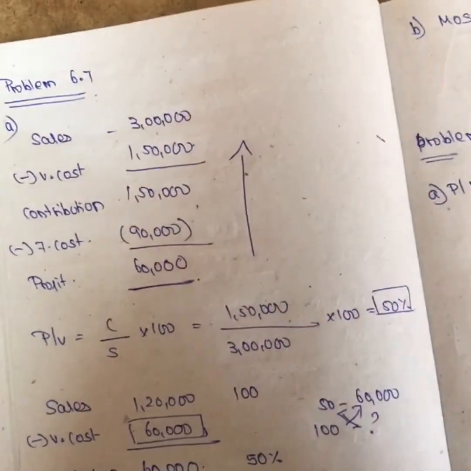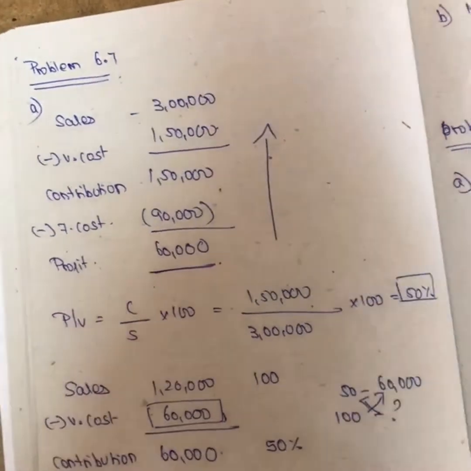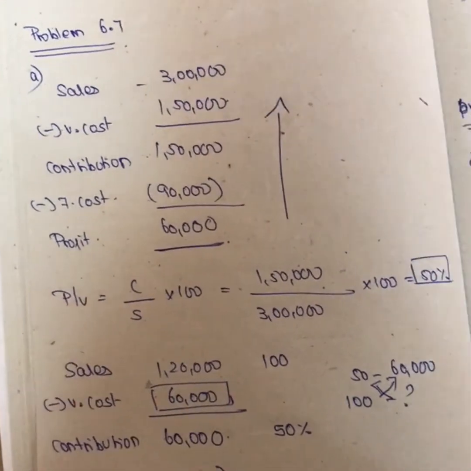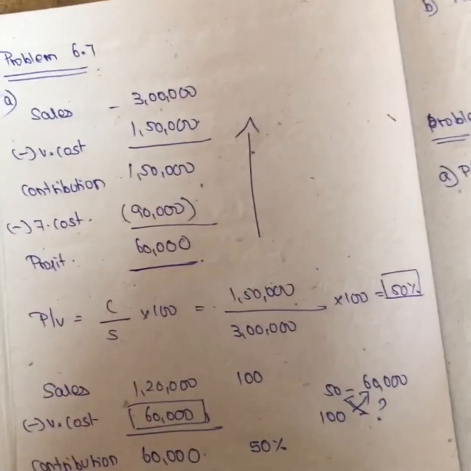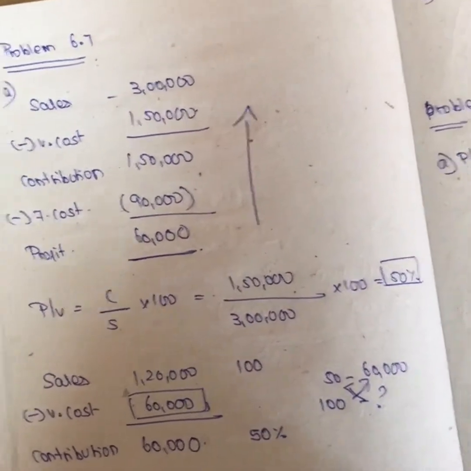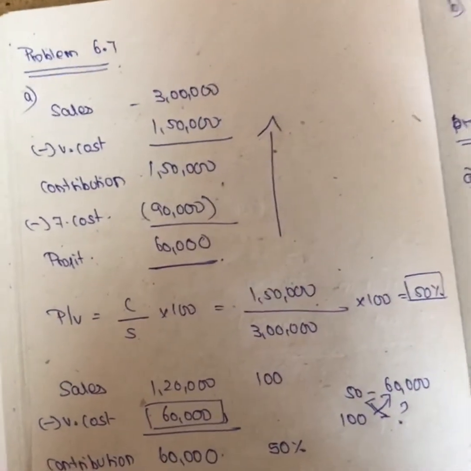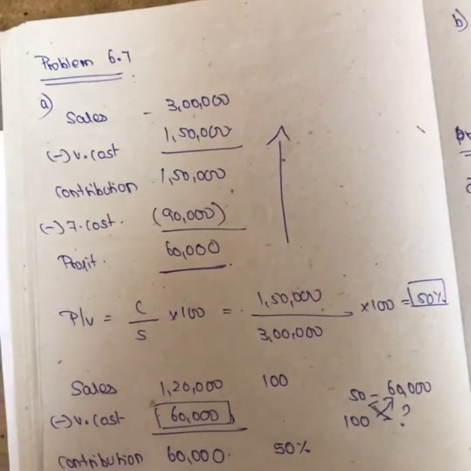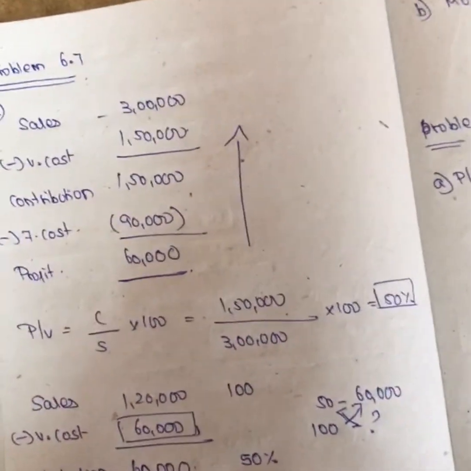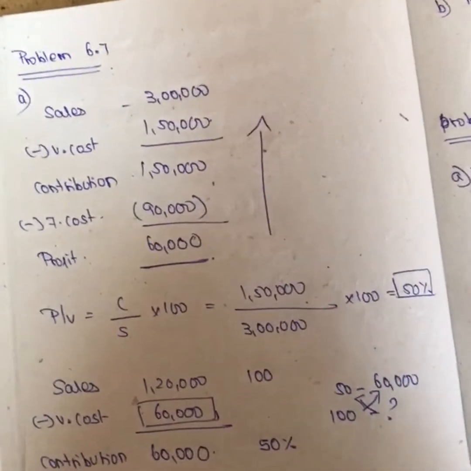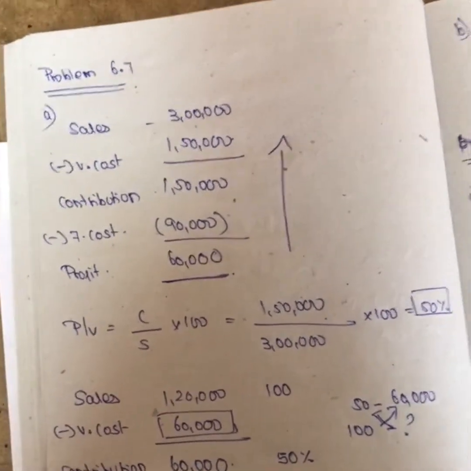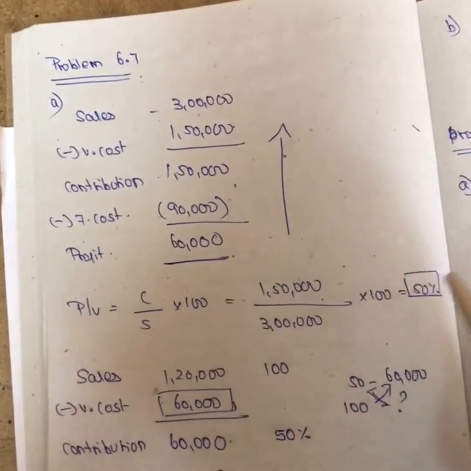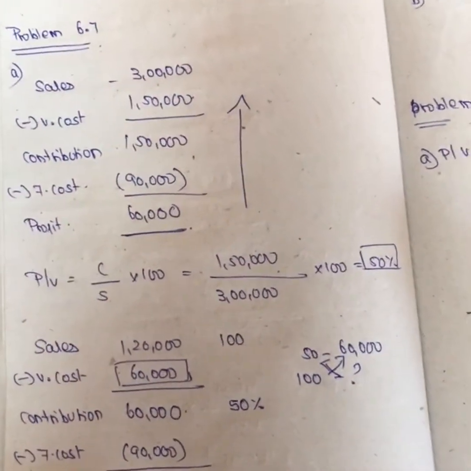You will understand. When you are doing these marginal costing problems, first you write the format of the statement of profit. Just write sales minus variable cost will give you contribution, minus fixed cost will give you profit. First write the statement and see the question. Whatever they have given, just fit it in that statement of profit, and depending upon the question you calculate the contribution, fixed cost, variable cost or sales. So first you make the format, then you dump in what they have given, then you complete the statement of profit. So we saw PV ratio, contribution by sales into 100, we get 50%. This is the first part of the question.